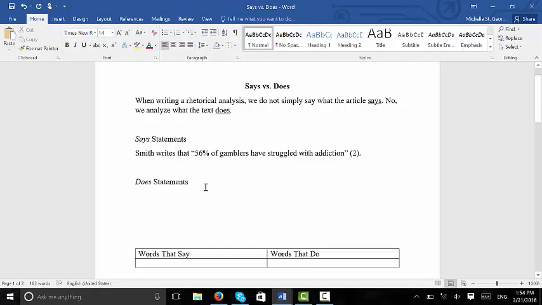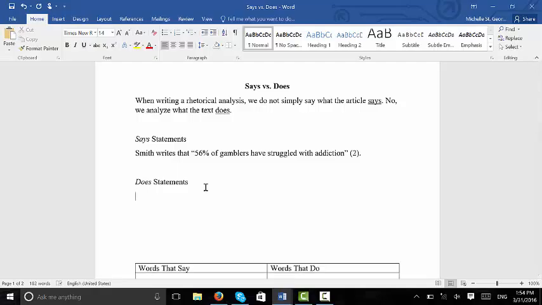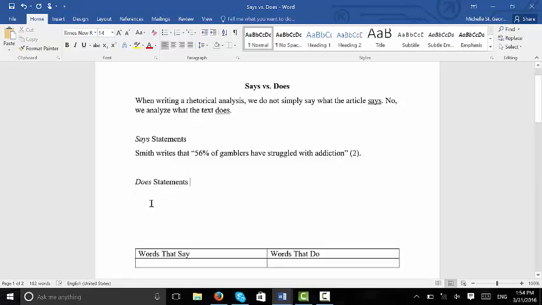But when we're analyzing, it's not enough to say what the text says. We have to think about what the text does to us as readers, or its power, right? So reading that, Smith writes that 56% of gamblers have struggled with addiction. What do we think that statistic does to readers, right?